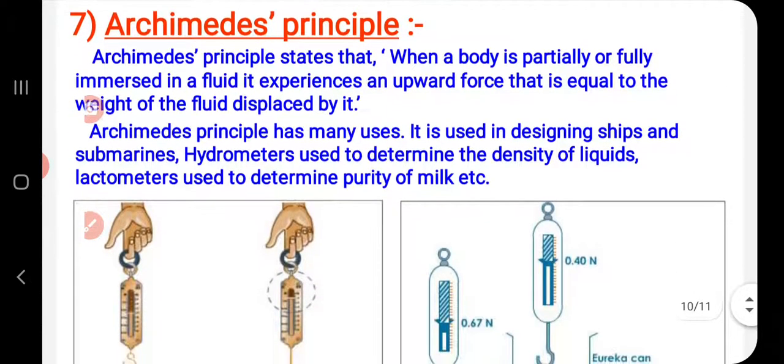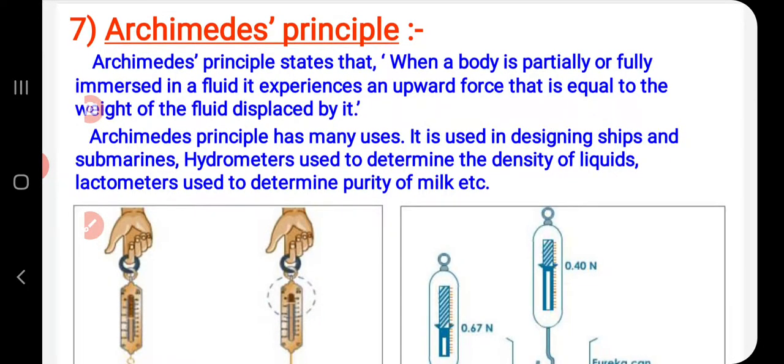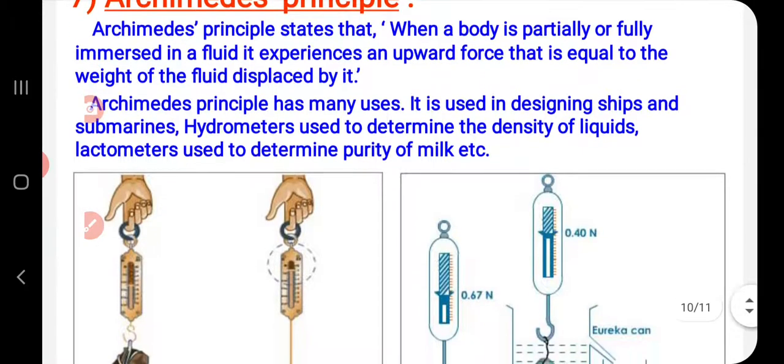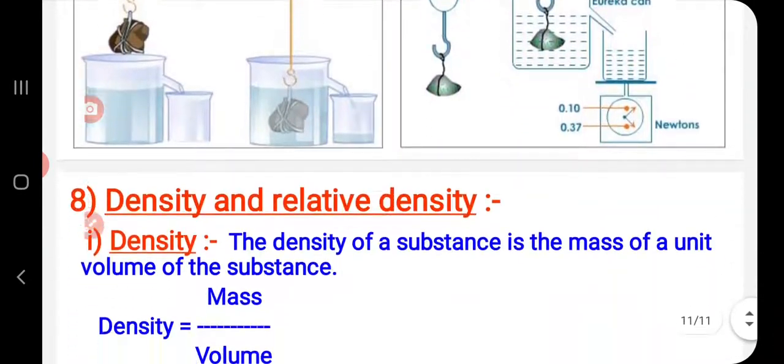Now, Archimedes' principle. Archimedes' principle tells us that when a body is partially or fully immersed in a fluid, it experiences an upward force that is equal to the weight of the fluid displaced by it. Archimedes' principle has many uses. It is used in designing ships and submarines. Hydrometer is used to determine the density of liquid. Lactometer is used to determine purity of milk.